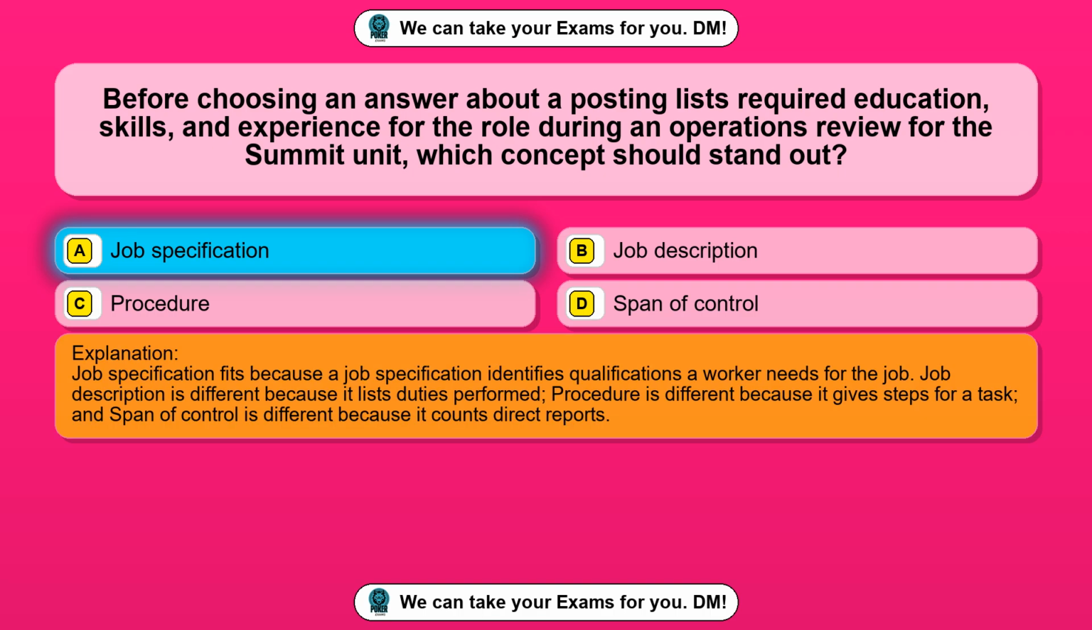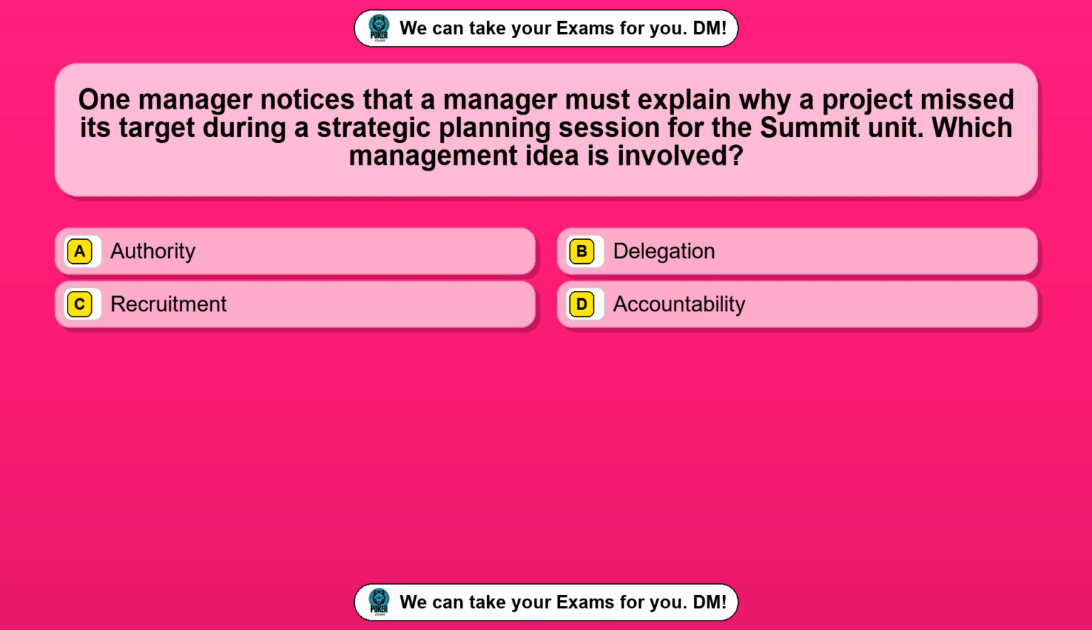Job specification fits because a job specification identifies qualifications a worker needs for the job. Job description is different because it lists duties performed. Procedure is different because it gives steps for a task, and span of control is different because it counts direct reports.